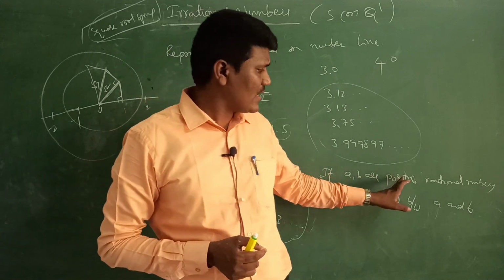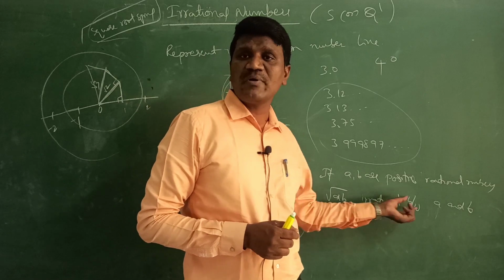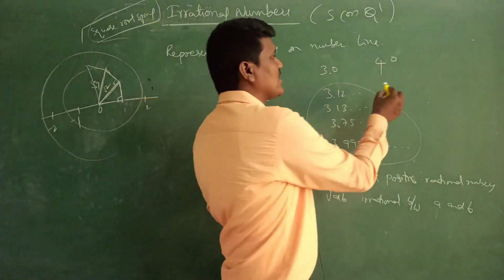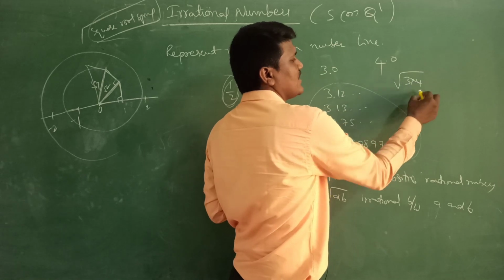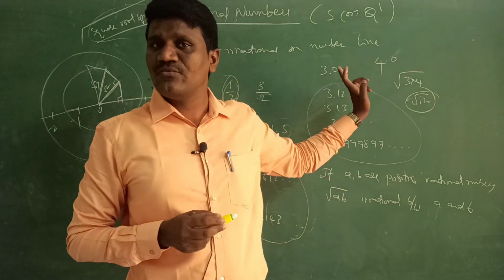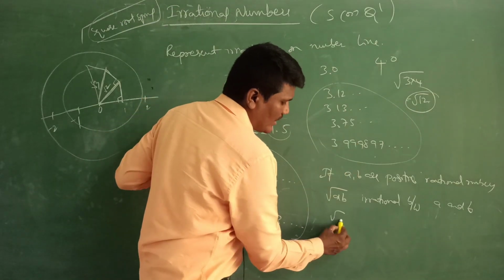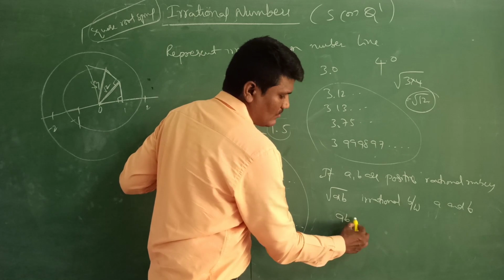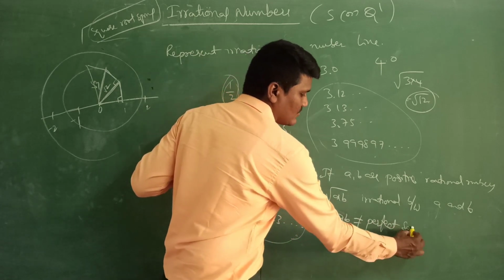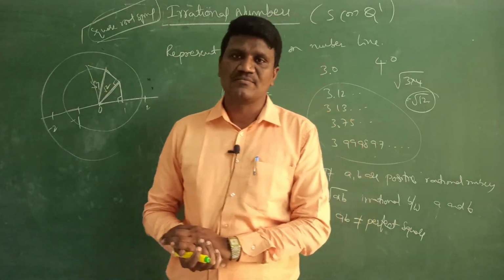If A, B are two positive rational numbers, then root AB is an irrational number between A and B. If they give you 3 and 4 and ask you to find an irrational number in between, root of 3 into 4, that is root 12. Root 12 is an irrational number between 3 and 4. Okay, so here is one condition: root AB should not be a perfect square. So this is a condition. AB should not be a perfect square.